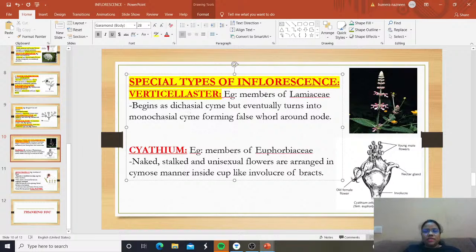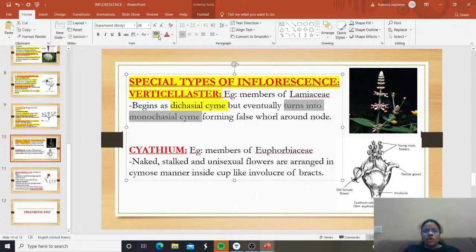What is the example? The example of verticillaster is members of Lamiaceae. So members of Lamiaceae show a special type of inflorescence which is called verticillaster. Now, why are they special? At the beginning they show dichasial cyme. What do you mean by dichasial cyme? We said just now that two branches are formed, but eventually it turns into monochasial cyme, forming false whorl around the node.